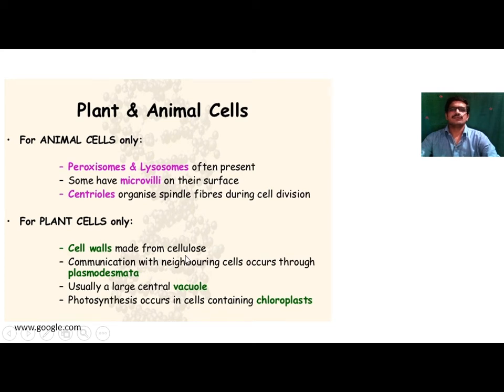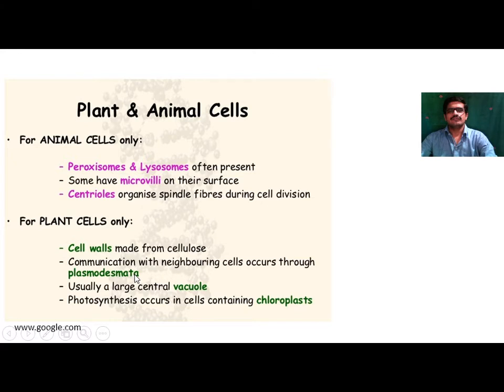Communication with neighboring cells occurs through plasmodesmata. Plasmodesmata are the cytoplasmic bridges present between cells. Due to that, one cell communicates with another cell. So it is the bridge between two cells, a cytoplasmic connection called plasmodesmata.